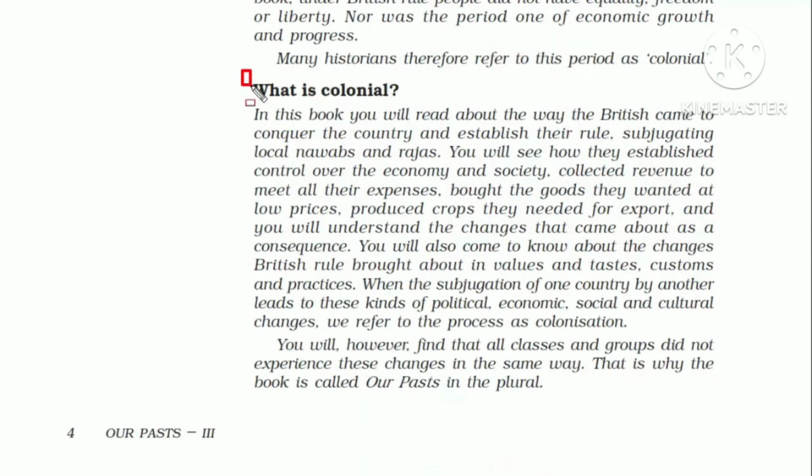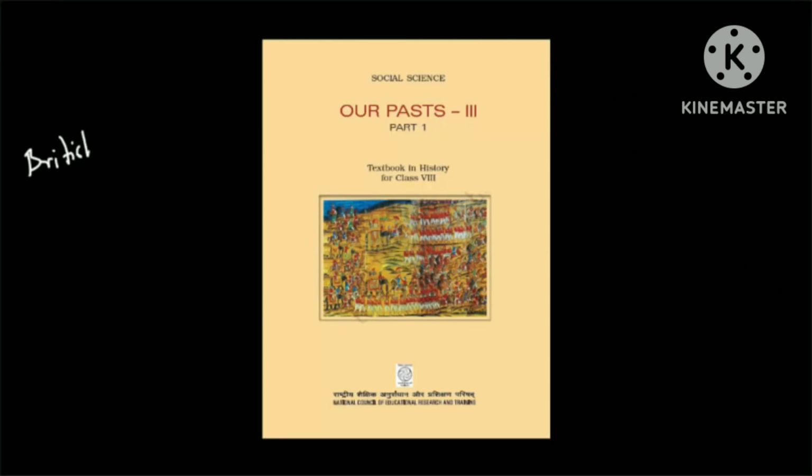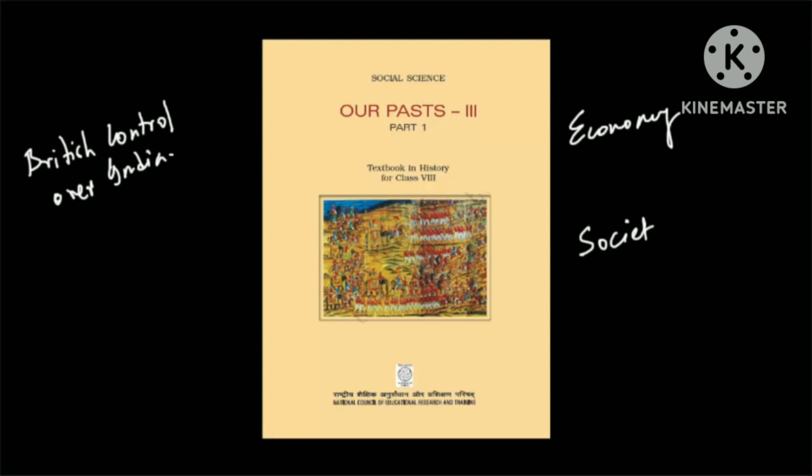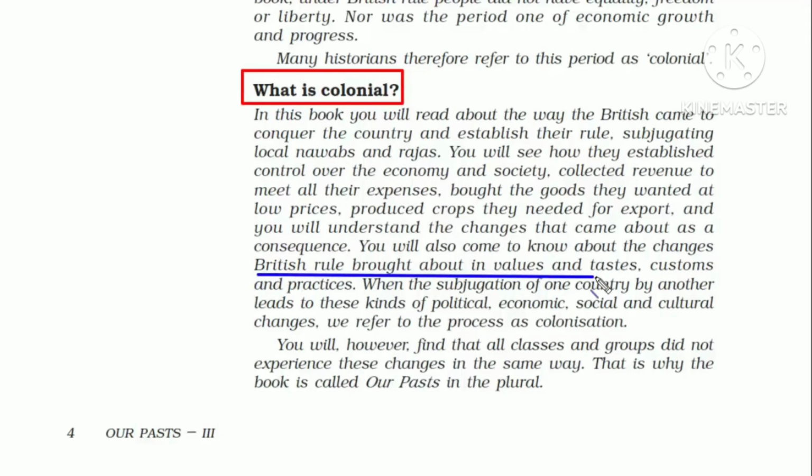So what is the meaning of the word colonial? It means establishment of a colony in one territory by a political power from another territory. So the moment the British took over India, India became a colony. This entire class 8 history book is about how the British took control over India, its economy and society as well. And we will also read about the changes British rule brought about in values and tastes, customs and practices.